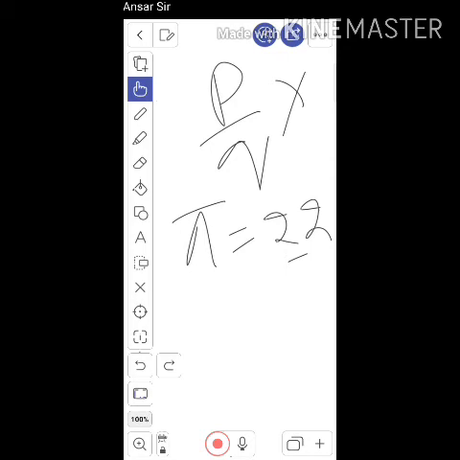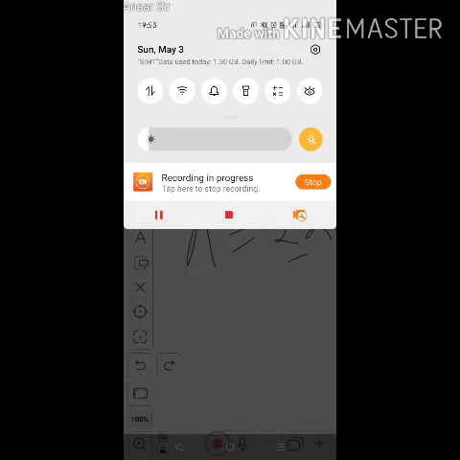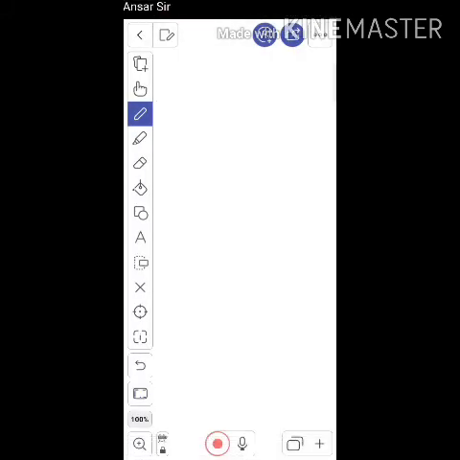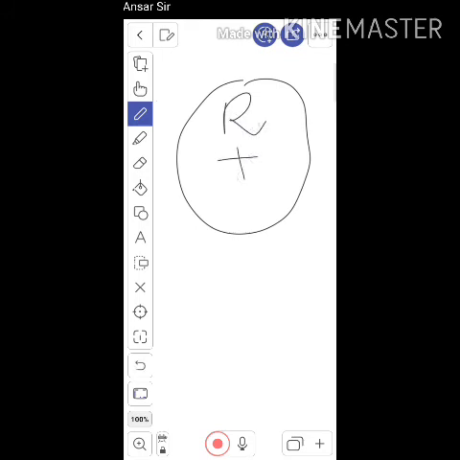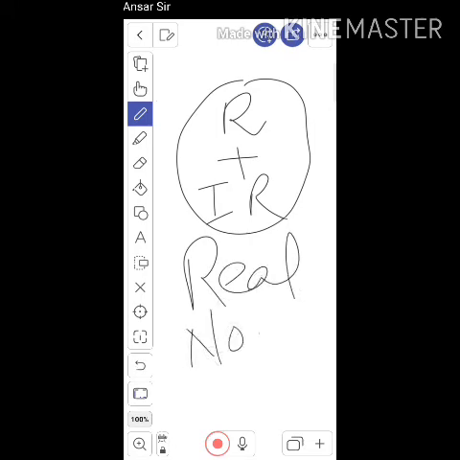So it is clear that the number line has rational and irrational numbers only, which together form the collection of real numbers. So real number means rational number plus irrational number. Understood?